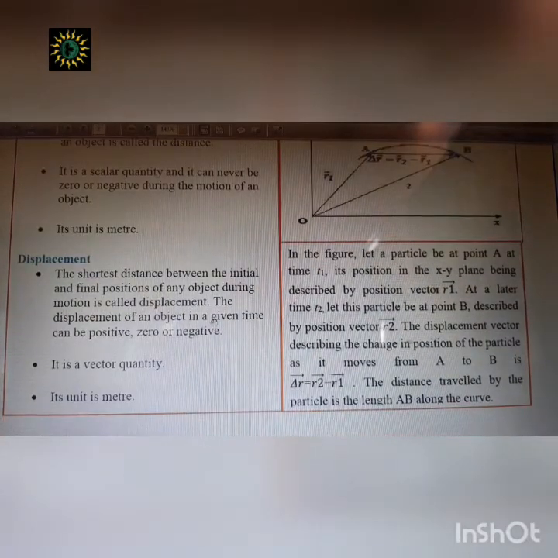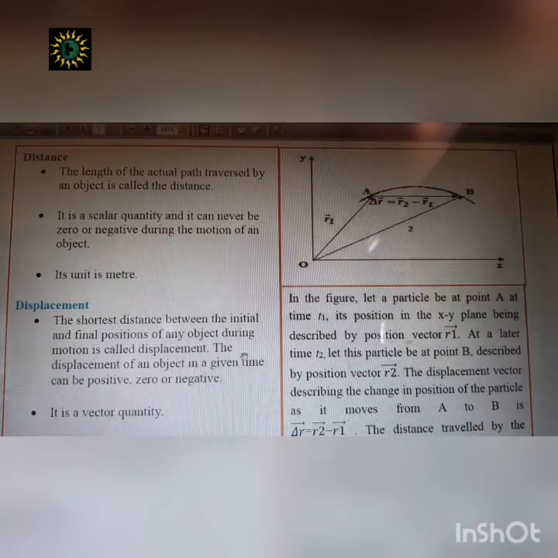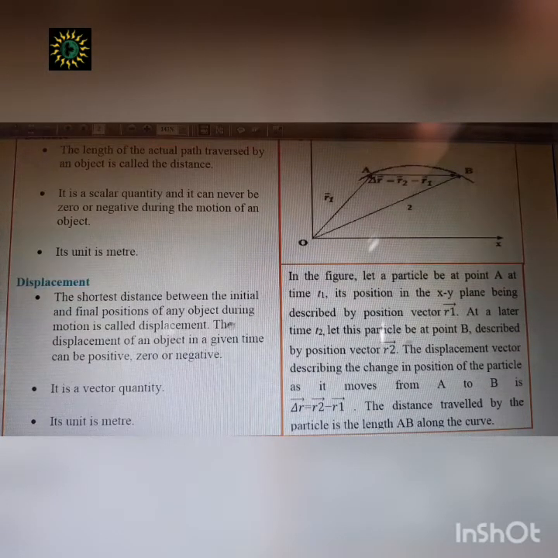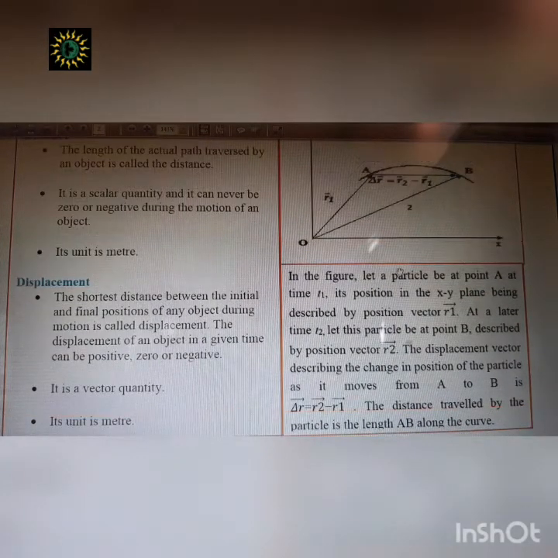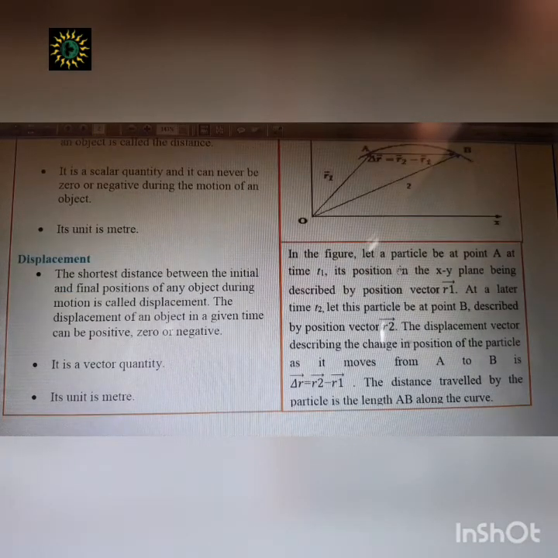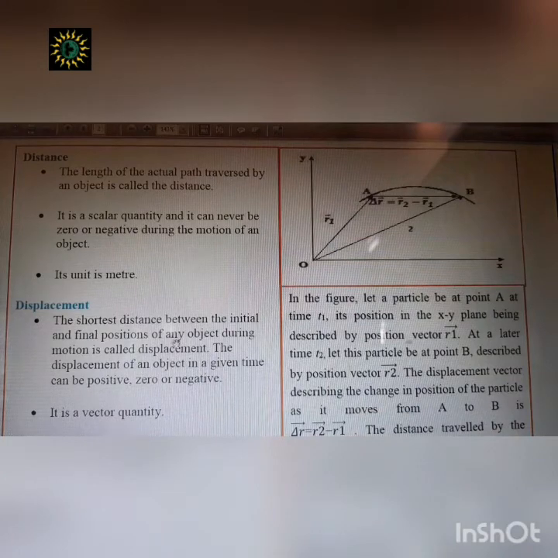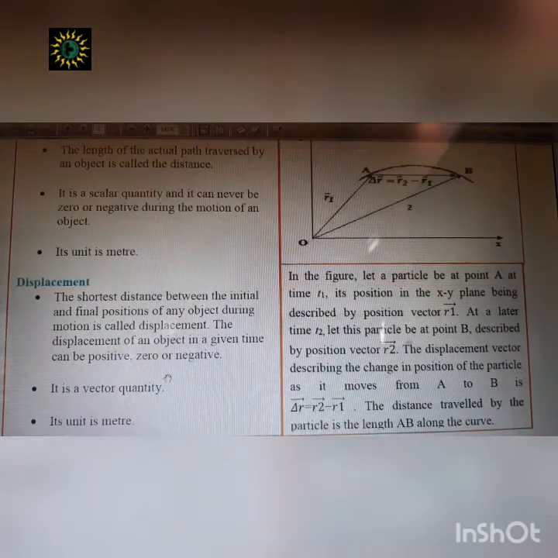So displacement is a vector quantity. Since it is a vector quantity, we take both the magnitude and the direction of it. So in the case of displacement, it can be negative or it can be zero, because it's a vector quantity. Its unit is meter. Distance and displacement are both expressed in meters.